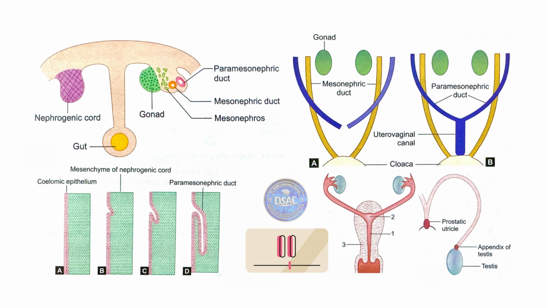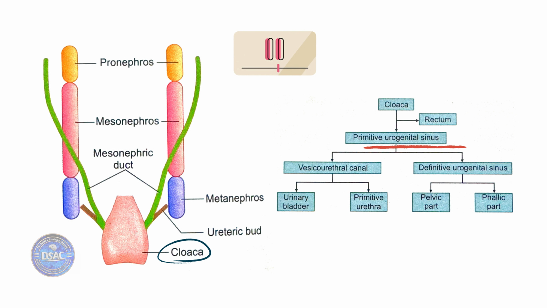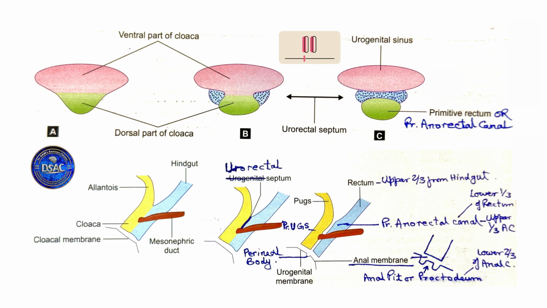Paramesonephric ducts, they're also part of this intermediate mesoderm. They were forming the female genital system, the fallopian tubes, uterus, and upper portion of the vagina. Okay, then talking about the primitive urogenital sinus. This is a part of the cloaca, the anterior portion. Cloaca was being divided by the urorectal septum into this primitive urogenital sinus, and this was going to be formed as the primitive rectum.